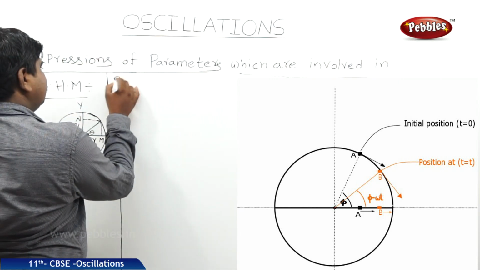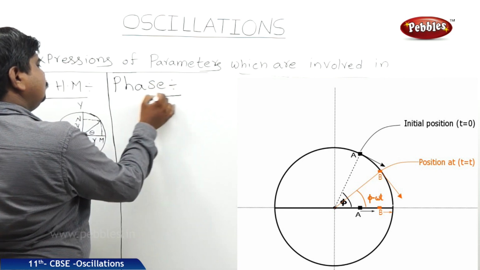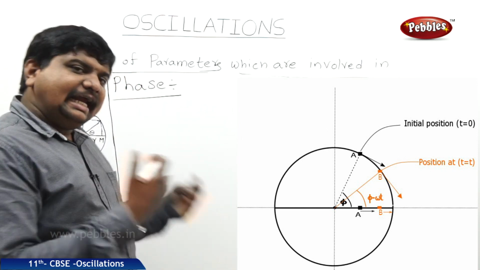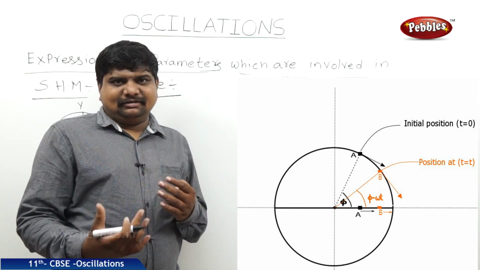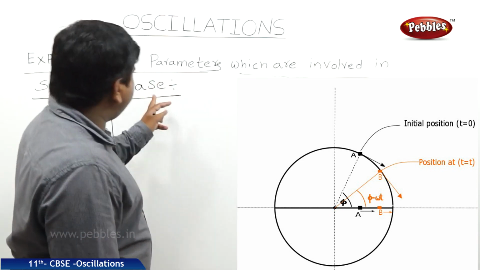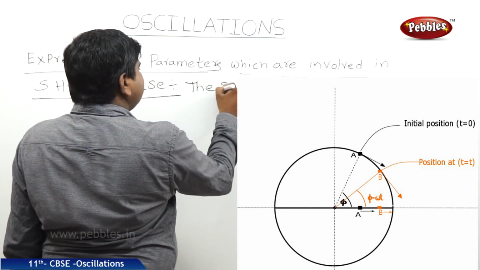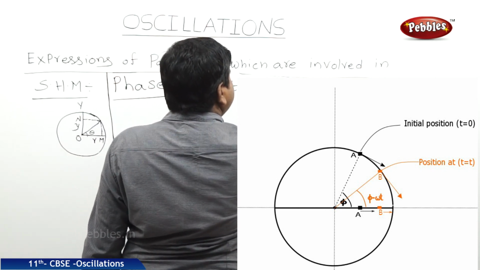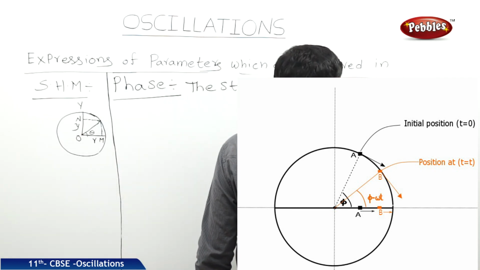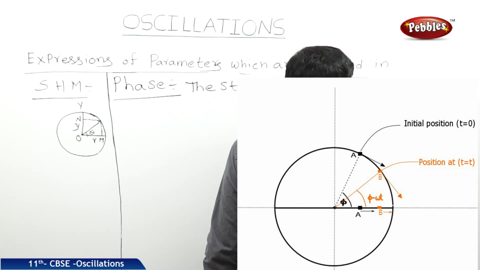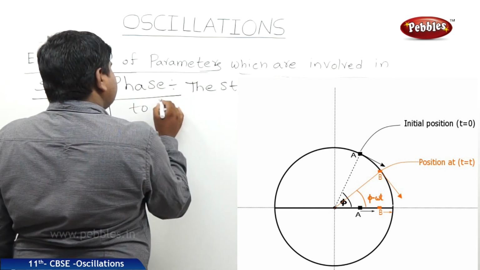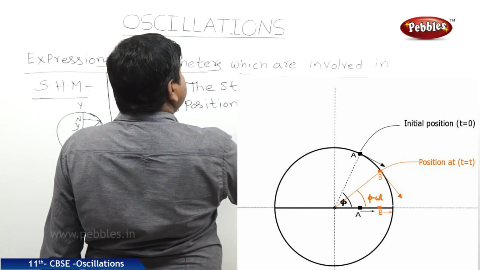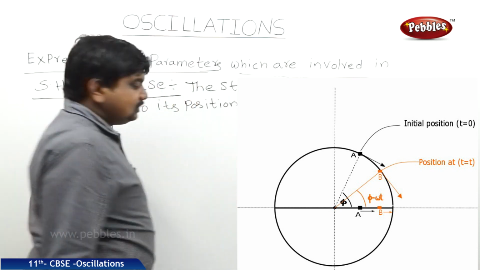Next, phase. Whenever a simple harmonic oscillator is executing simple harmonic motion at any time instant, the state of the particle with respect to its motion and position is called phase.